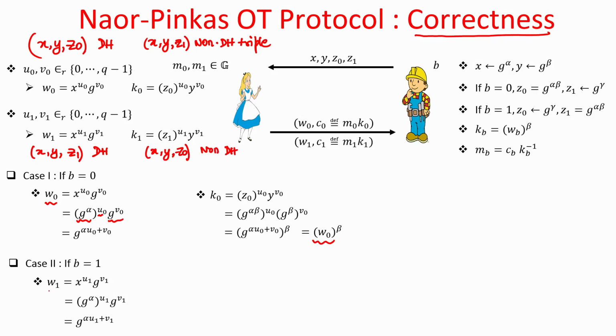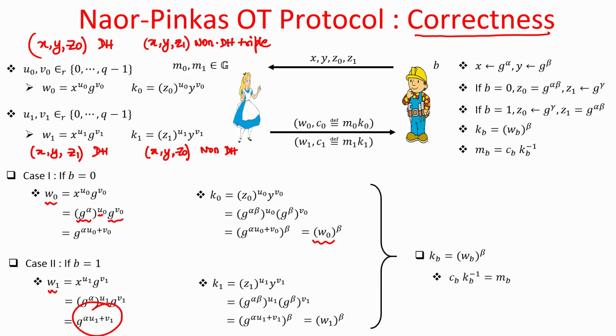In this case, let us focus on the W1 value as computed by Alice, and W1 is x power u1, g power v1, and if again I expand x, I get the value of W1 to be this, and with respect to that W1, if I consider the value of k1 as computed by Alice, I get that k1 is nothing but W1 power beta.